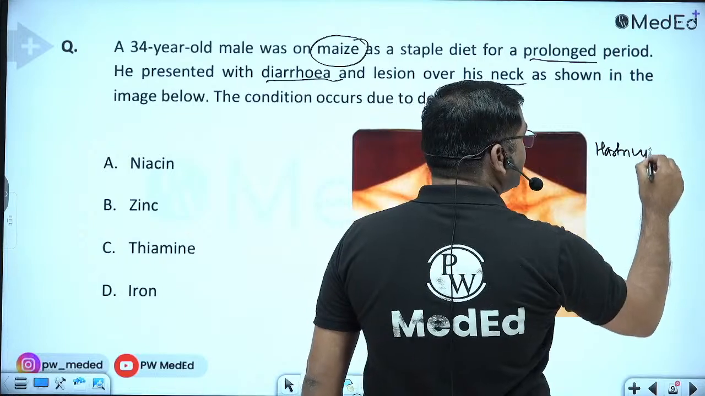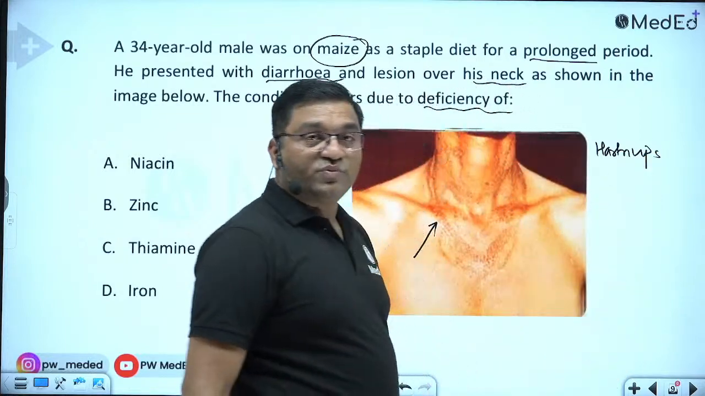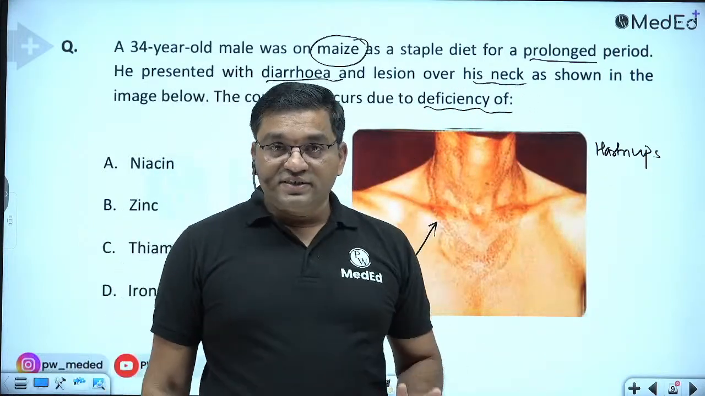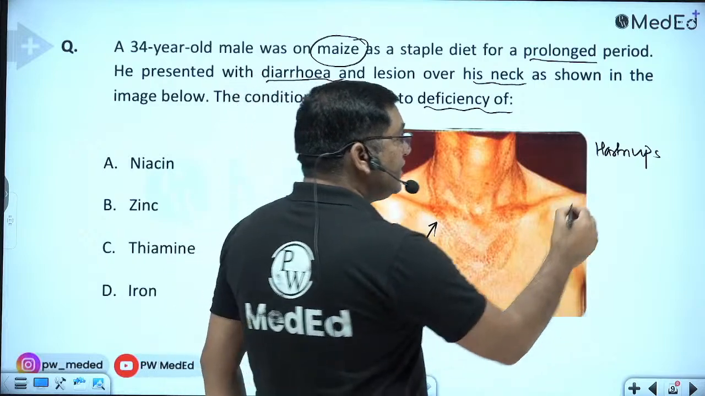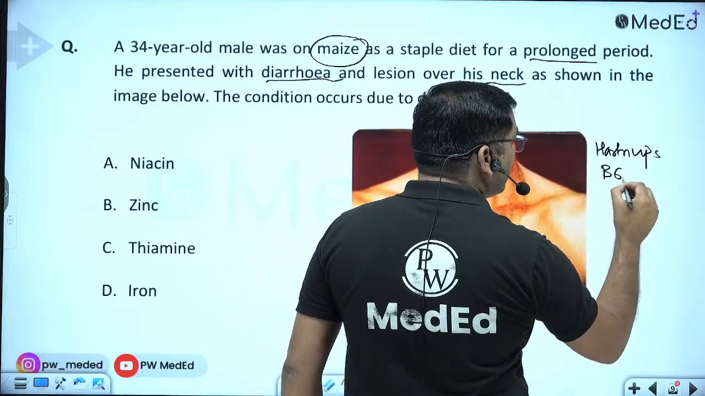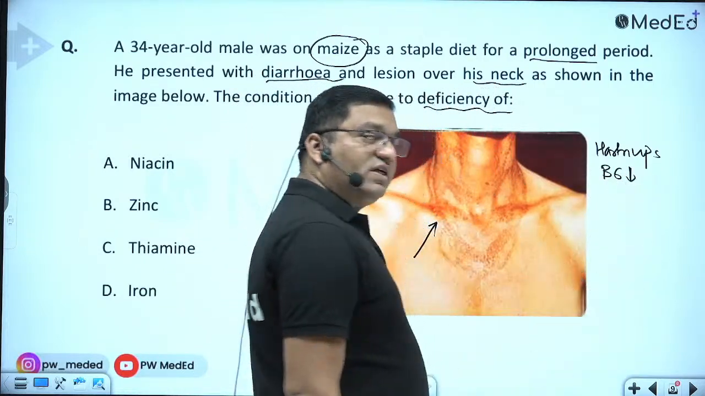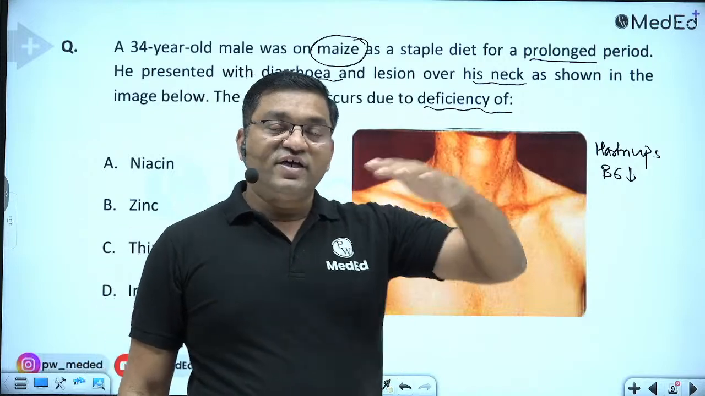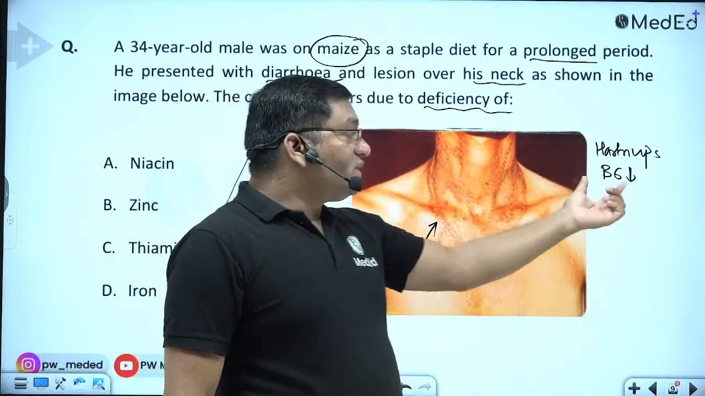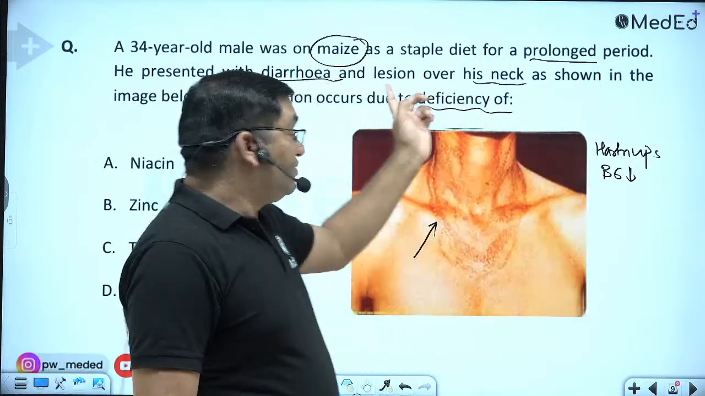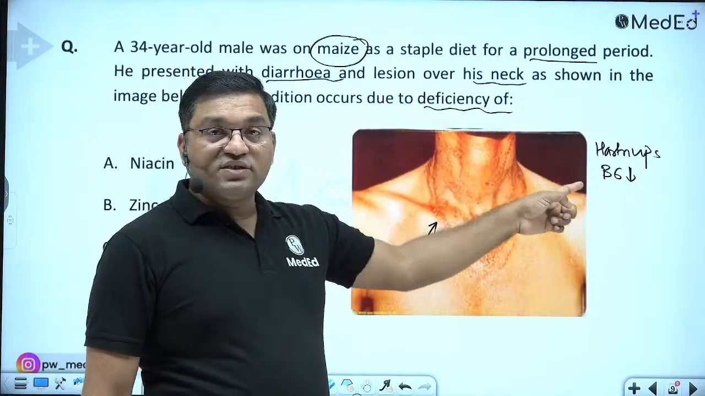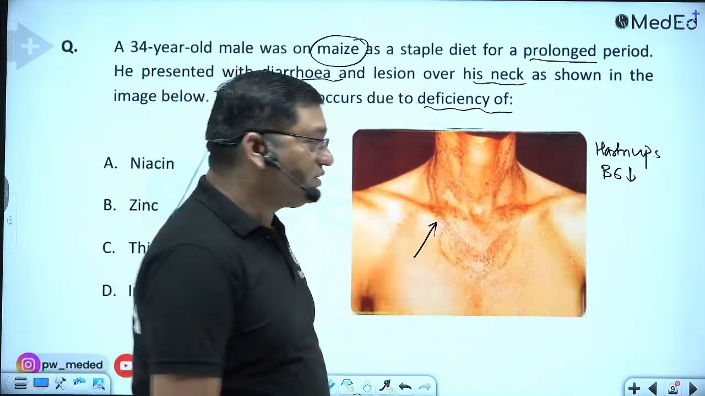In Hartnup disease, there is defective absorption of tryptophan from the intestine. Second, in B6 deficiency, B6 is required for kynureninase activity in the tryptophan to NAD conversion. So in B6 deficiency, there is niacin deficiency also.